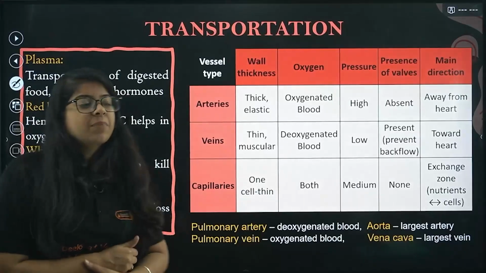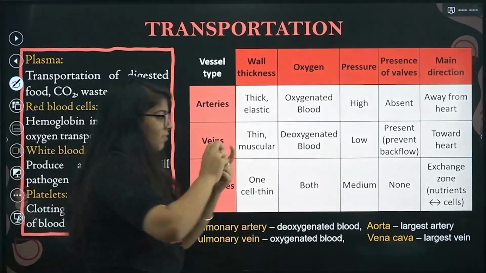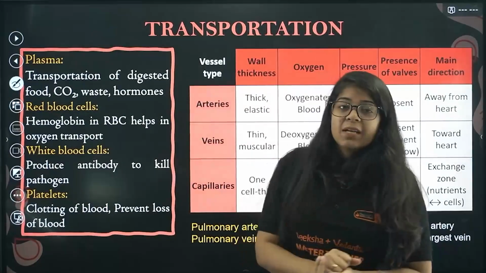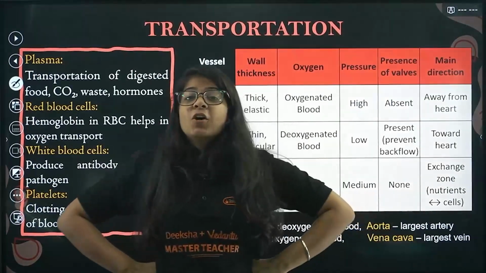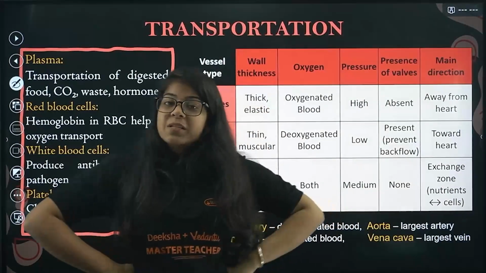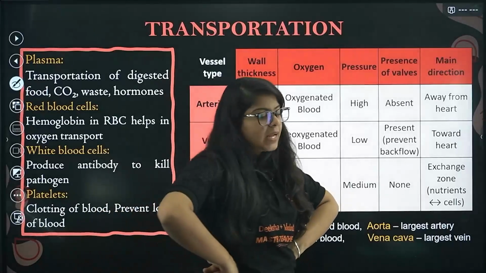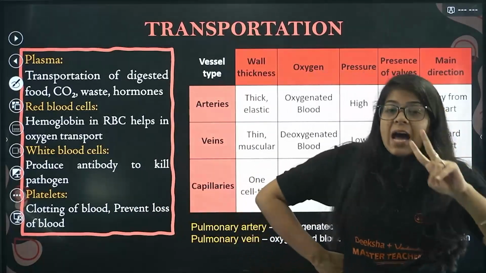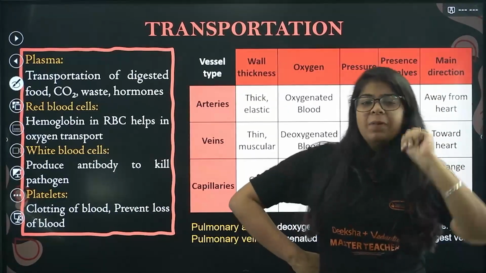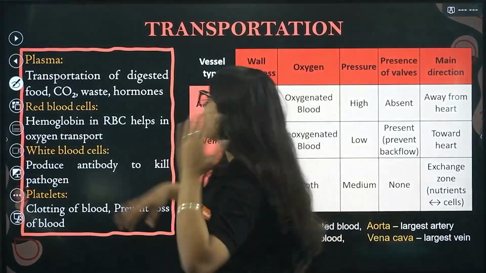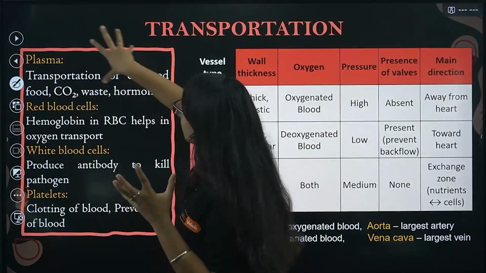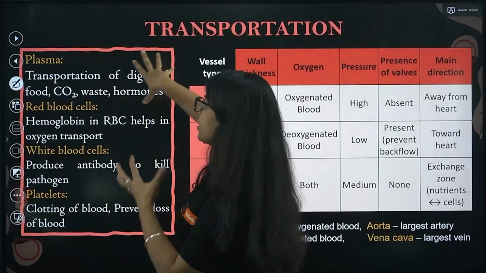Okay, so what happens? If we have that blood, we see that red blood, sometimes we get hurt, we see that red blood. That is not only red blood cells, it contains 4 things. What does it contain? 4 things. What are they? Plasma, RBC, WBC and platelets. What are these, ma'am? So plasma is basically for the transportation of digested food, CO2, waste and hormones.